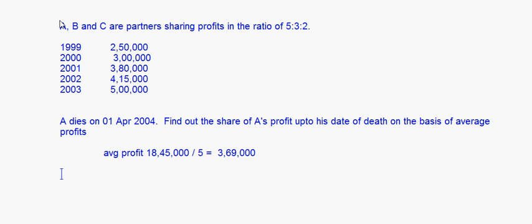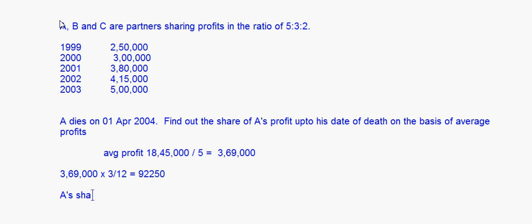Now we are saying that he dies on 1st April. So I'll have to estimate the profits for the first 3 months, right? So that is 3 divided by 12. So if I do 3,69,000 into 3 divided by 12, it comes to 92,250, right? So this is the estimated profit for the 3 months.